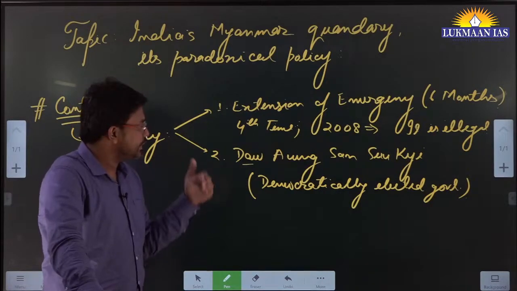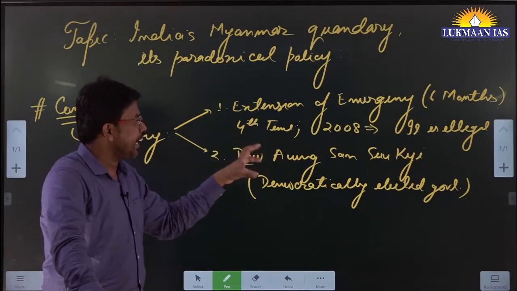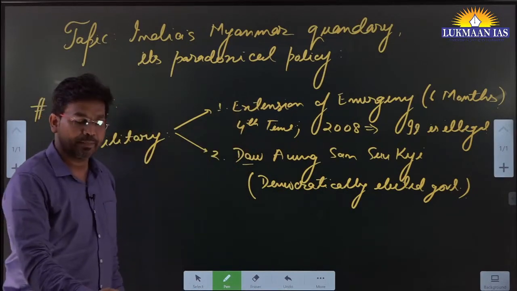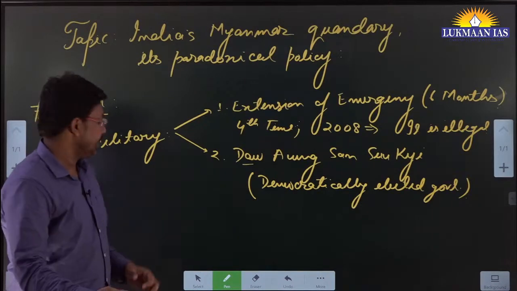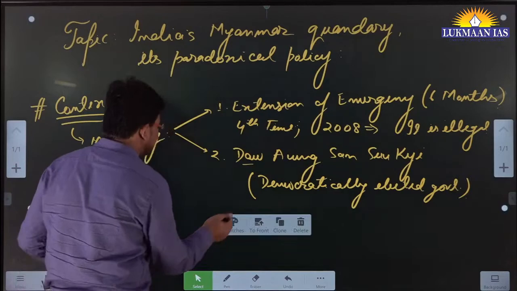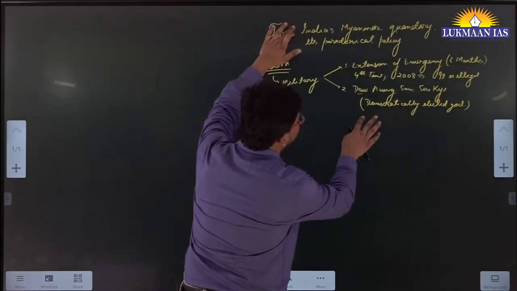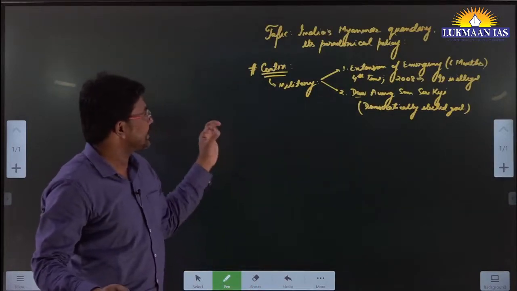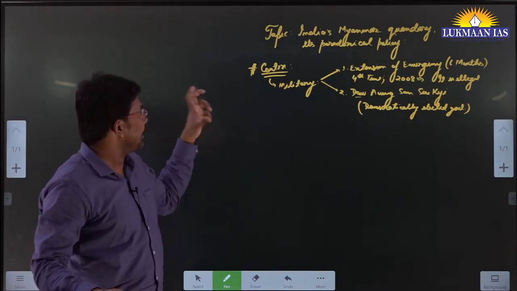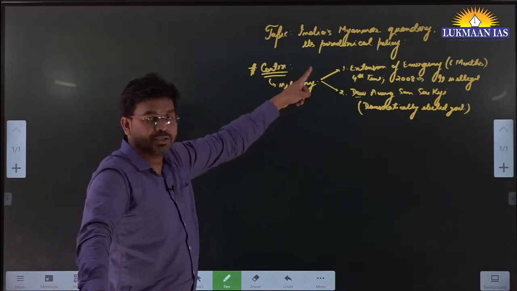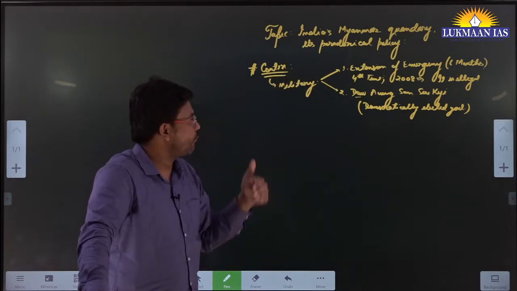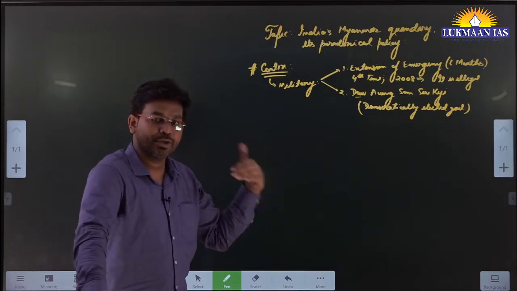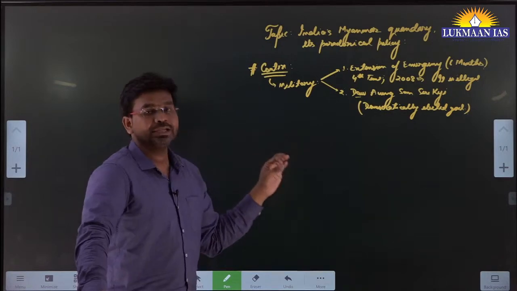So they have toppled the civilian government there, and after then they have imposed emergency, right, in Myanmar. And since then they have been doing atrocities against many citizens in Myanmar who do not approve of the military leadership in Myanmar. Okay, so this thing has been happening in Myanmar for long, and the present context is because of these two things. One thing is extension of emergency provision for 6 months, right, this is happening for the 4th time. Second thing is release of this particular person.